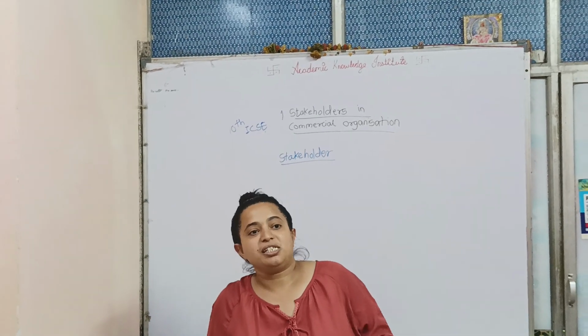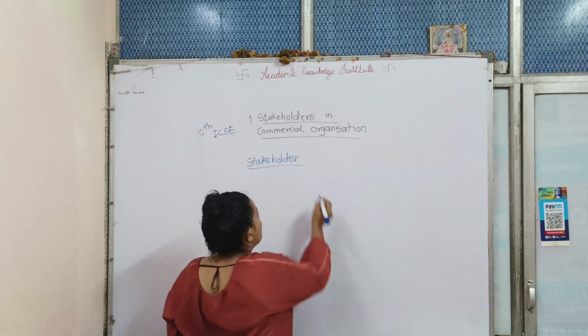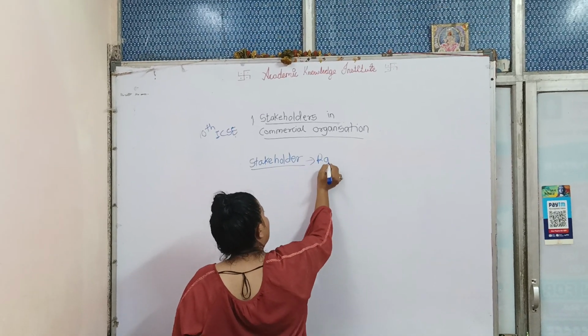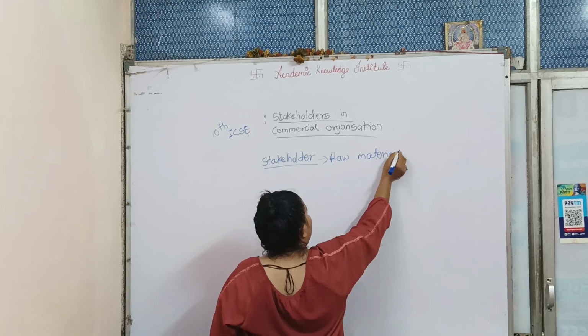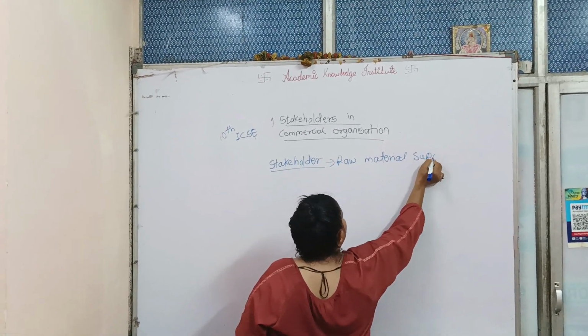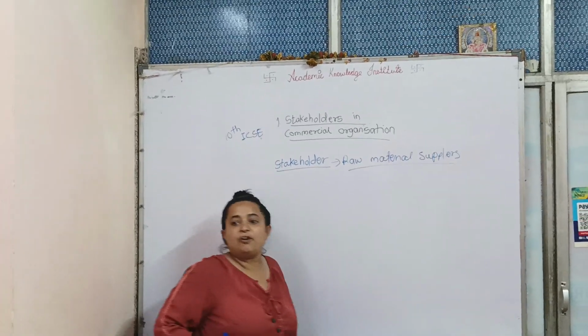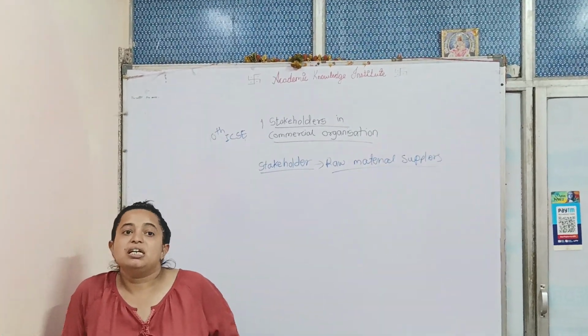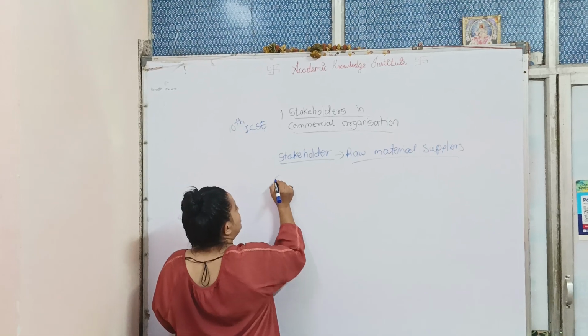Right. The stakeholder is any person who is having an interest in the organization. It can be a person who is supplying the raw material. So we can say raw material supplier or any supplier. Understood? That is known as the stakeholder. The second term is shareholder.